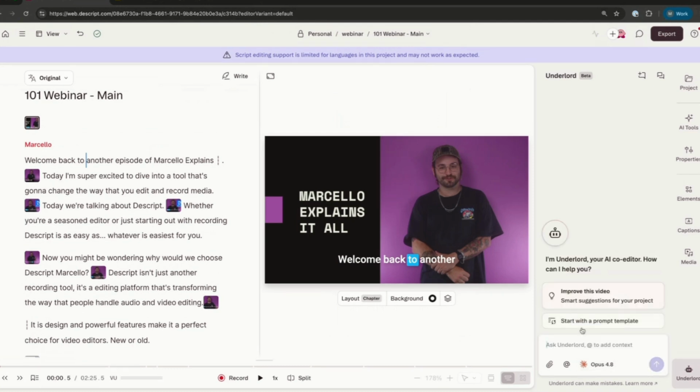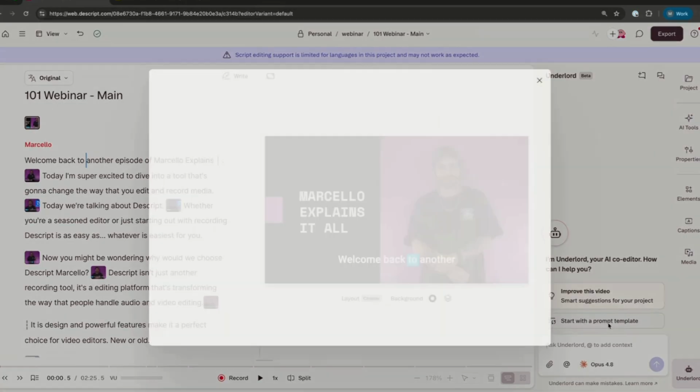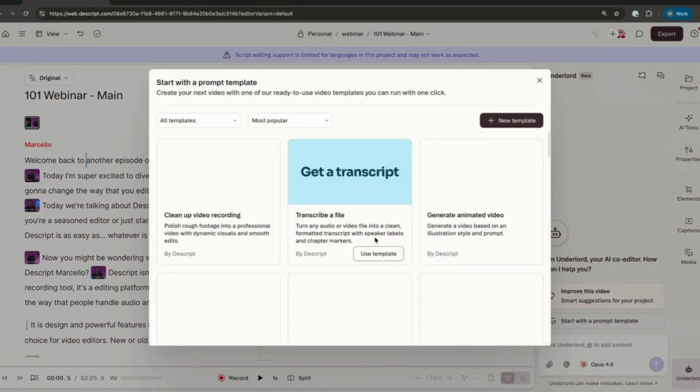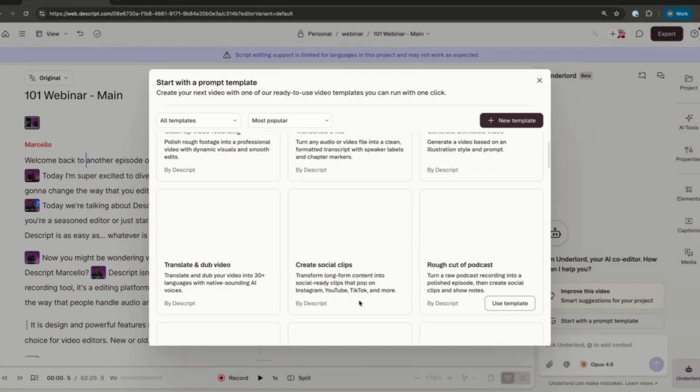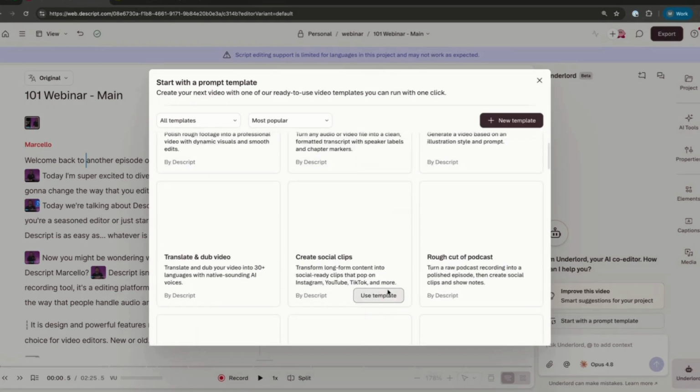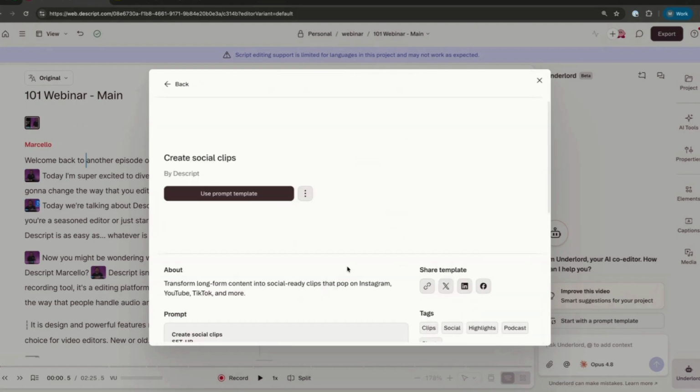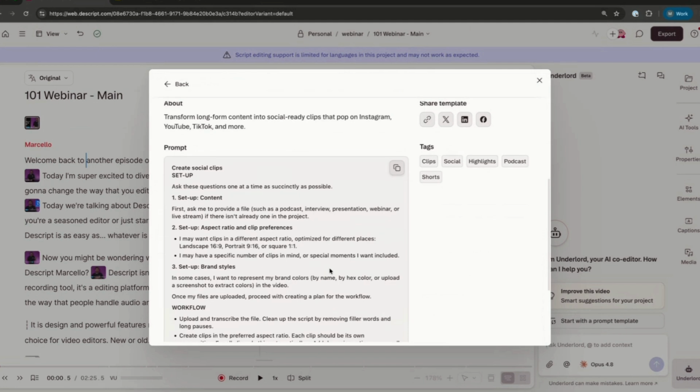But what's more important and what's very similar to our AI tools is that here we have the option to start with a prompt template. This is what I was mentioning earlier with some of our templating or saved prompts. With Underlord, we have a list of prompts that are created by the team that made Underlord. So all of these prompts you can utilize to create content from. With AI tools, you get an introductory, scratch-the-surface kind of clip creation. But with Underlord, you can go that much further and provide additional context that you're unable to with AI tools.